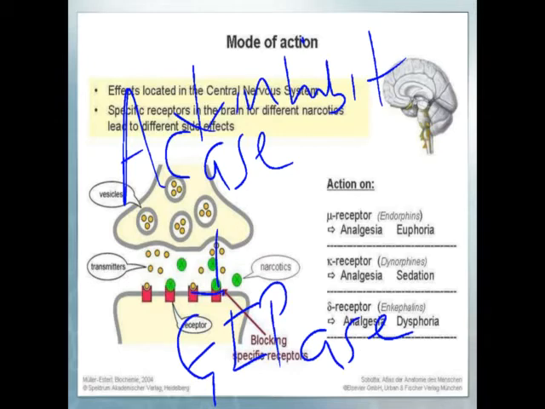So the opioid analgesic, what it does, it inhibits the adenyl cyclase. So this adenyl cyclase is responsible to stimulate GI paths, and due to the stimulation of GI paths, the activation of guanine nucleotide regulatory binding proteins G takes place, and when that takes place, it is difficult to release the neurotransmitter into the synaptic cleft, which is responsible for the transfer of pain impulses, and hence pain impulses are not received by the postsynaptic neuron. So that is the mechanism of action of opioid analgesic. Okay.